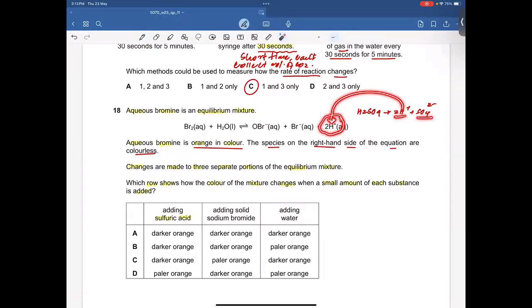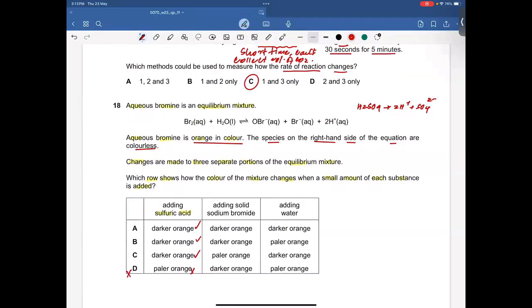And according to Le Chatelier's principle, equilibrium favors the left-hand side. If equilibrium favors the left-hand side, obviously aqueous bromine forms immediately, and that means the orange is going to be darker. So option D is incorrect.